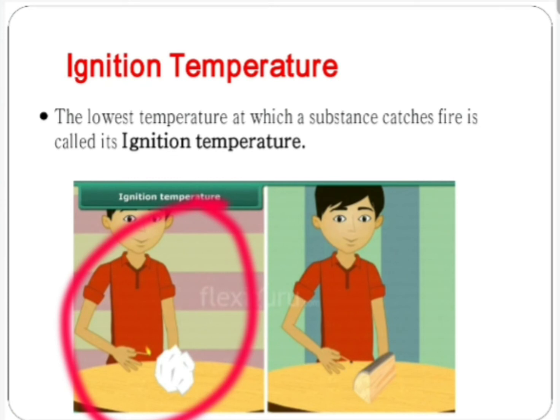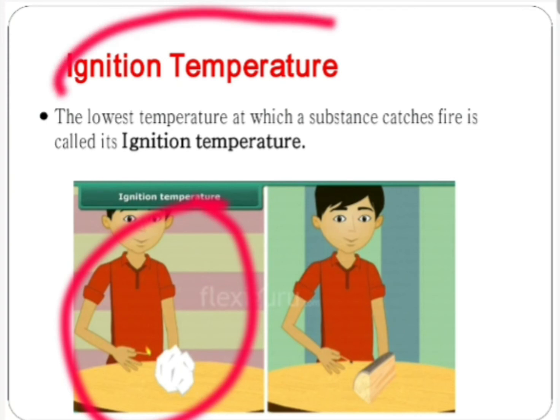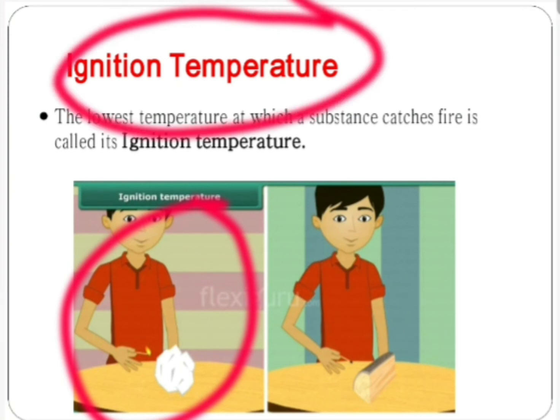The piece of paper can burn by bringing a lit match near it. It is because the heat produced by the match is sufficient to attain the ignition temperature of paper.